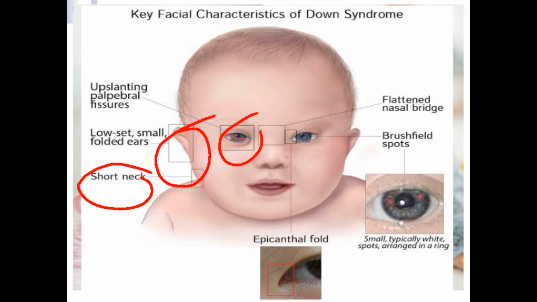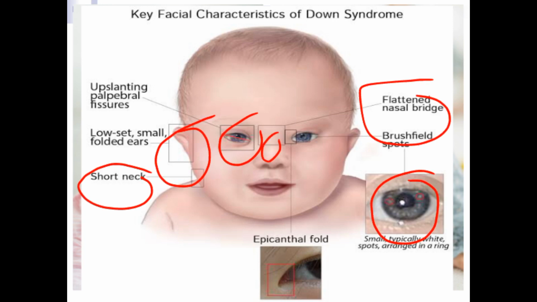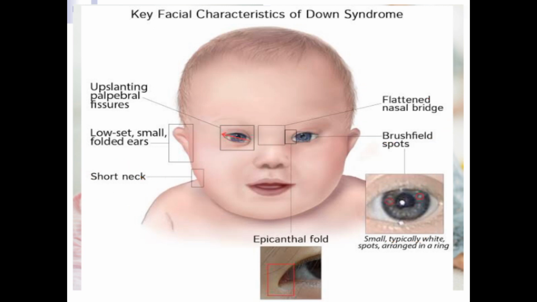This is the Brushfield spot, which is in the iris. The nasal bridge is flattened. And the epicanthal fold. This is the picture of the features of Down syndrome.